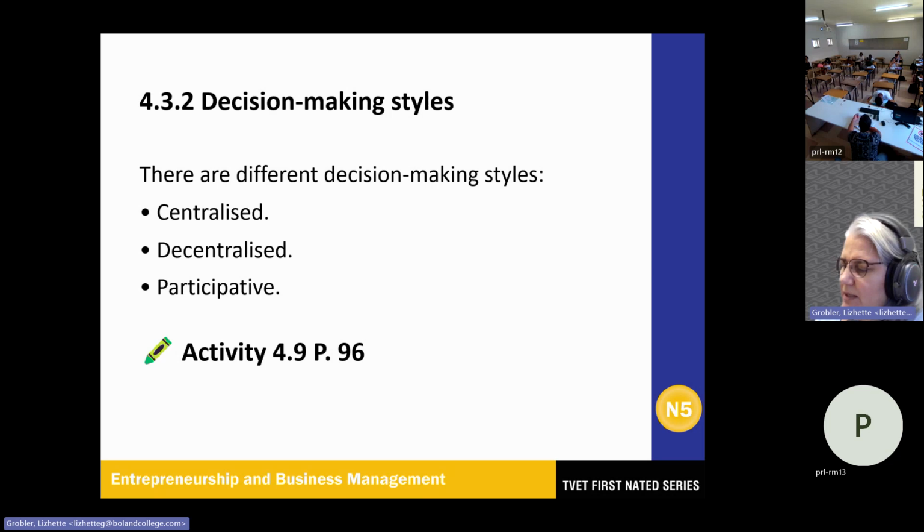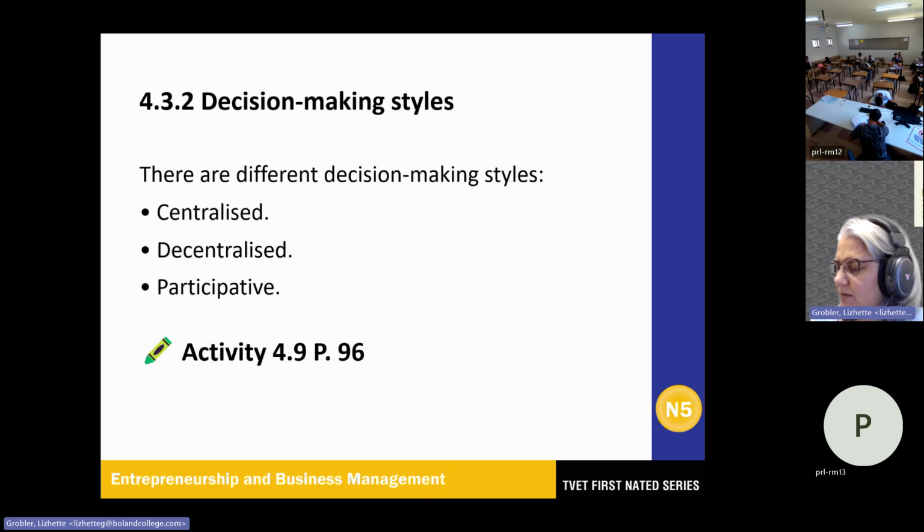Decentralized decision making: middle and lower level management make decisions. This is done through delegation. It's normally done according to function, so whichever department it is. The functional manager has expert knowledge in a particular field, and this speeds up decision making because it doesn't take that long. There are not that many people who are part of this.